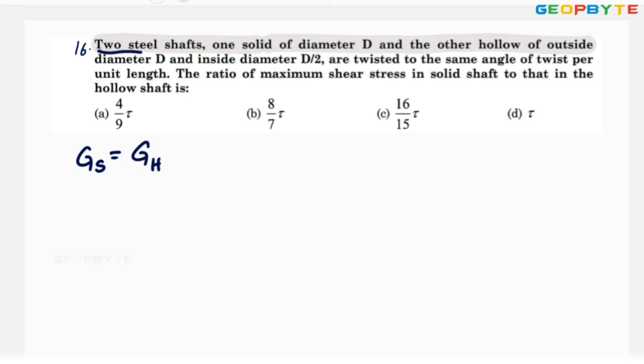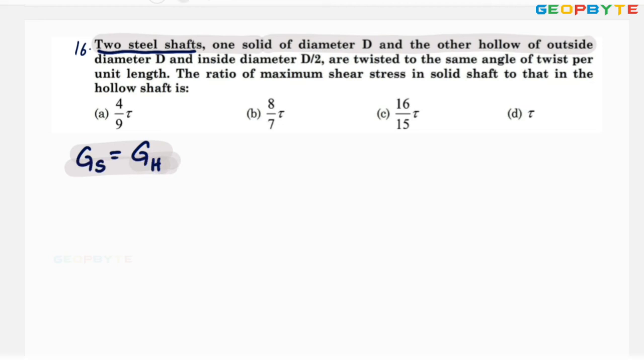It is given two steel shafts. Since modulus of rigidity is a material constant, both shafts are made with the same material, therefore the shear modulus for the hollow shaft and the shear modulus for the solid shaft remain constant.